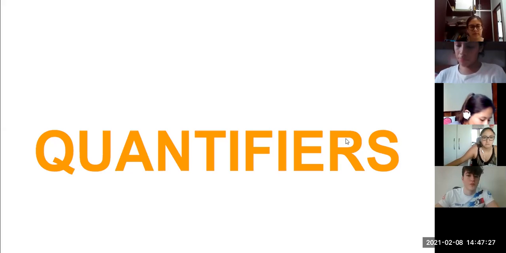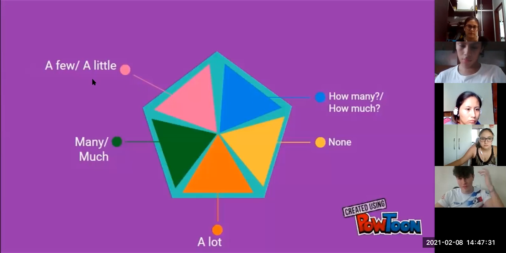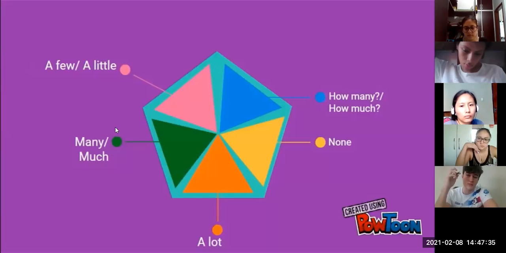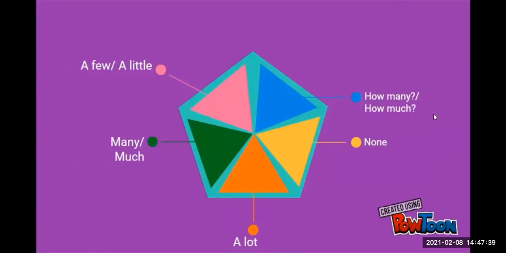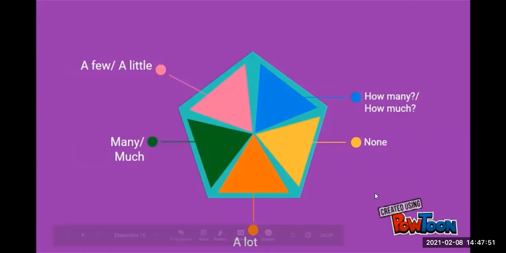Okay, we are going to learn about quantifiers, okay? So we have here some quantifiers. It says a few, a little, much, many. Then we have how many, how much, none. We have a lot, okay? And these are quantifiers that we can use to say the quantity of something.